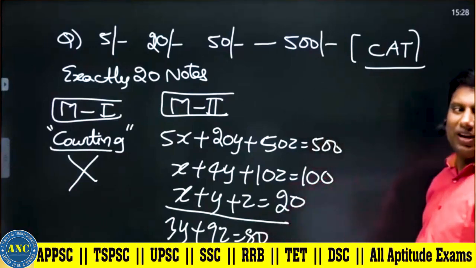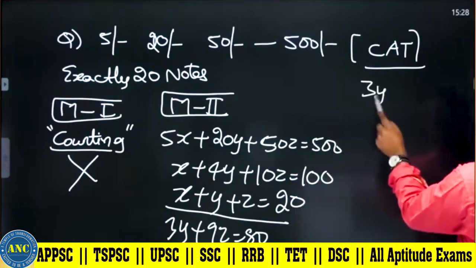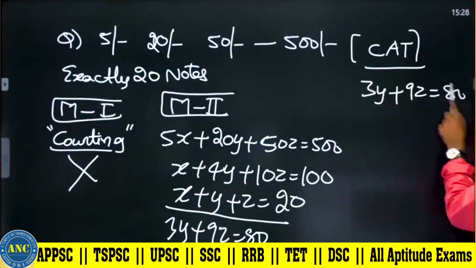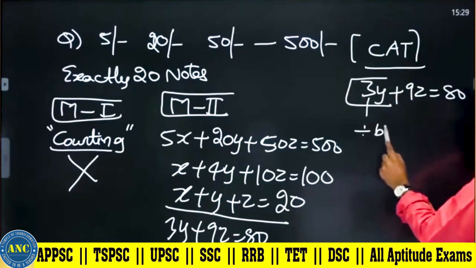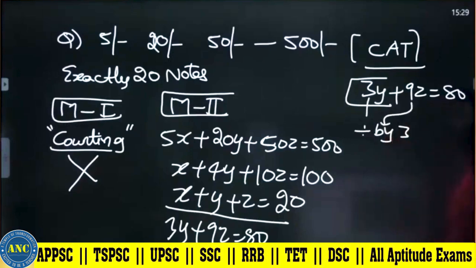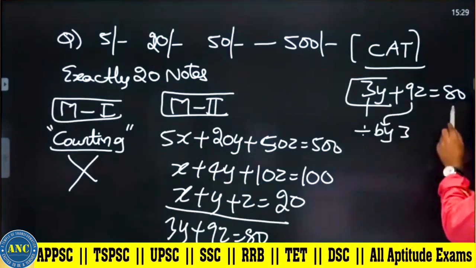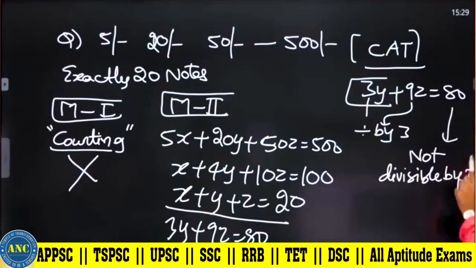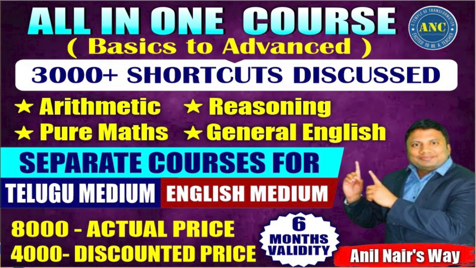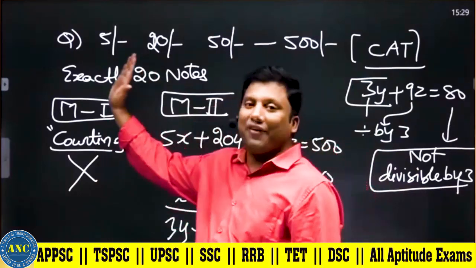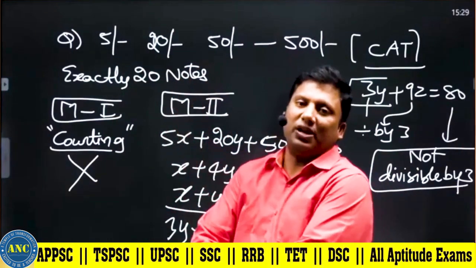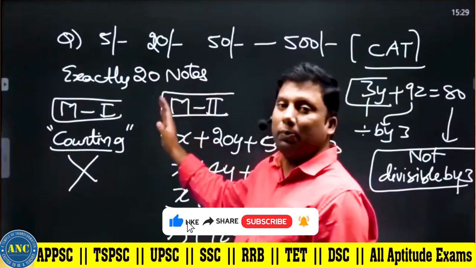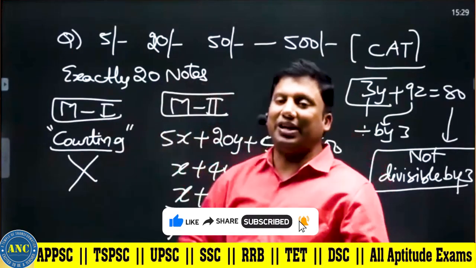3y plus 9z equivalent to 80. Just now we have solved. 3y is divisible by 3. 9z, 9 is divisible by 3. 80 is not divisible by 3. So how many ways are possible? There exists no way where you can give 500 rupees by using exactly 20 notes of 5 rupees, 20 rupees and 50 rupees. I need to use exactly 20 notes.